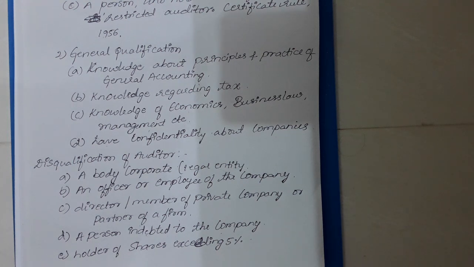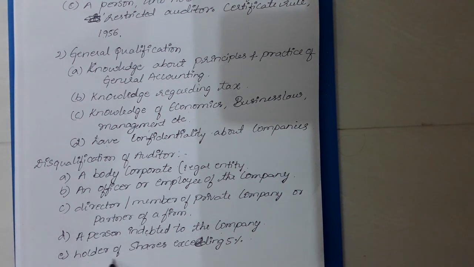Any person agreeing to be an auditor should not be indebted to the company for more than 1000 rupees, and he should also not be a guarantor. He should not be a guarantor for any third person regarding the repayment of debts, also exceeding 1000 rupees due to the company.